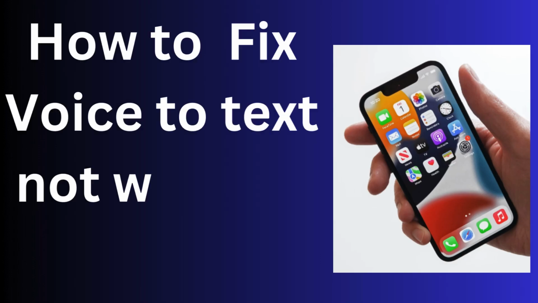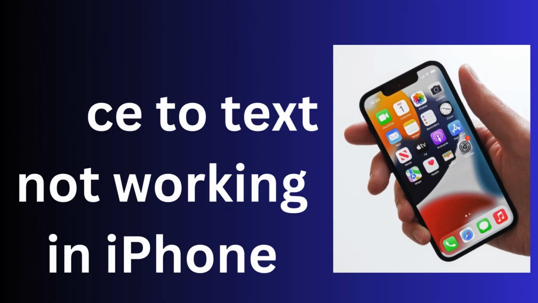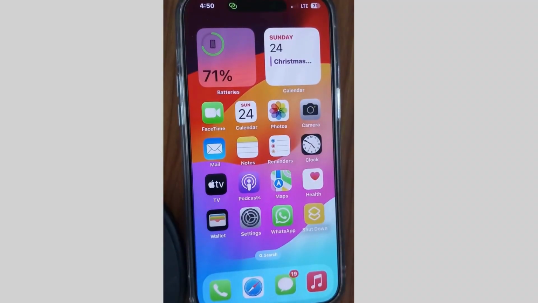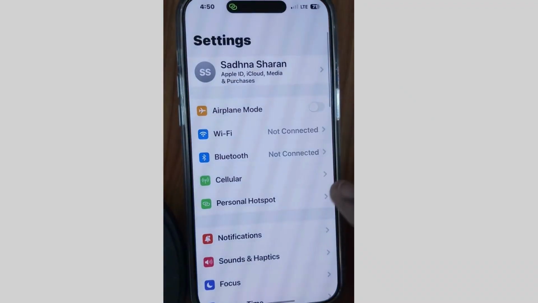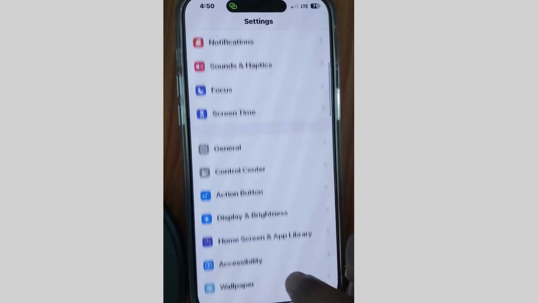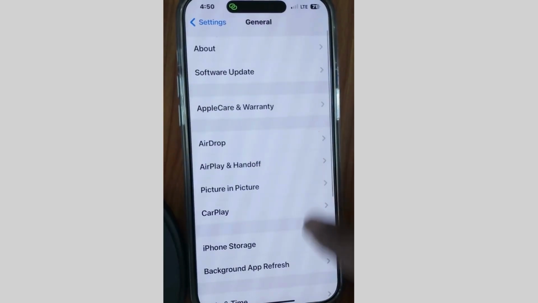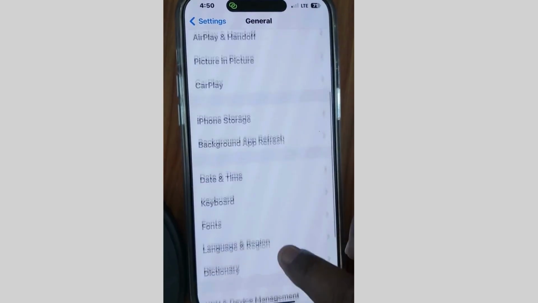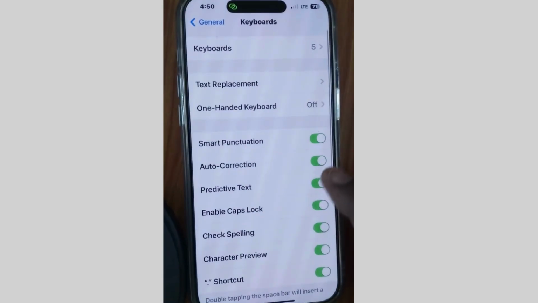How to fix if voice to text is not working on your iPhone. To fix this issue, the first workaround is to tap on Settings, scroll down and go to General, scroll down and tap on Keyboard,